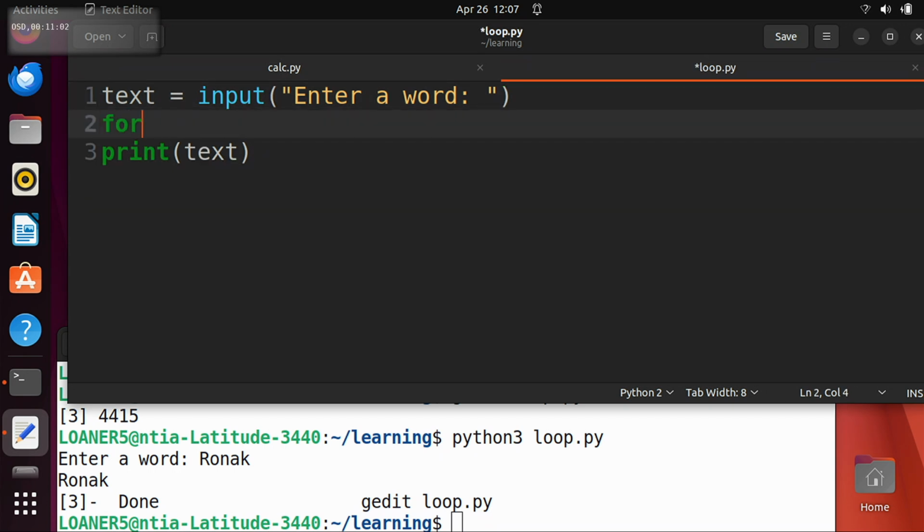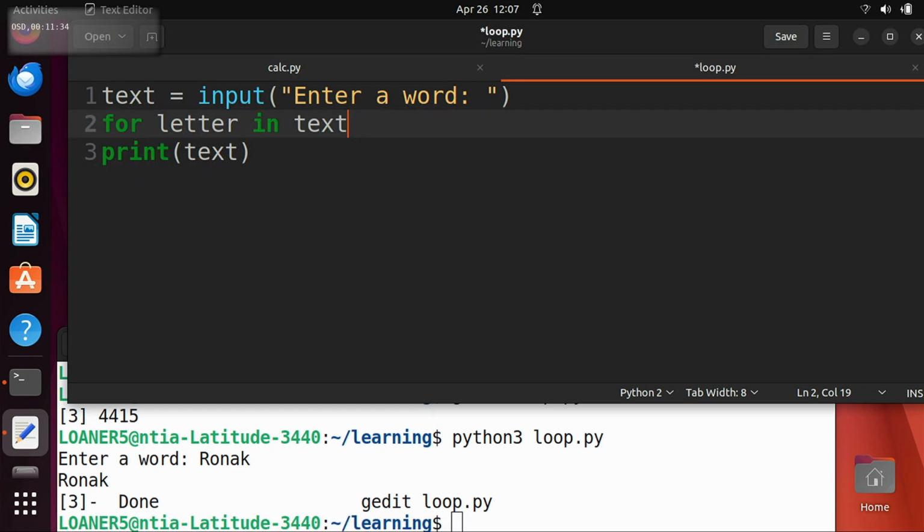So I'm supposed to type in for? What else? Enter, after when you're done. Space, good. Letter. Letter, sounds good. In. In. And then enter a word, right? Not quite. Or letter in text, the name of our variable, right? Okay, then what? I've got text. What do I need to do next?